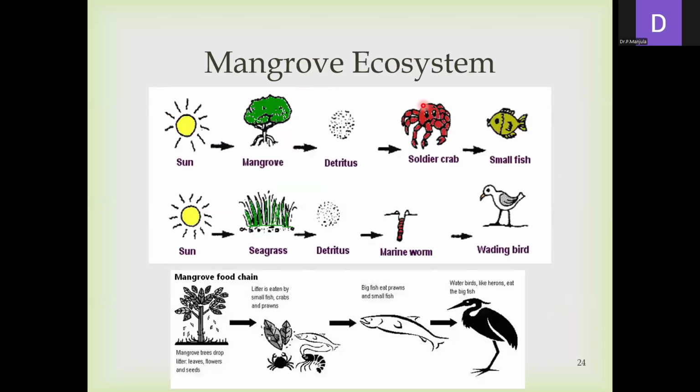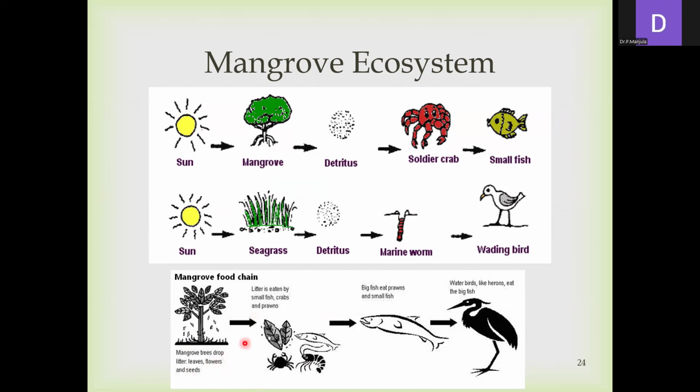In the mangrove ecosystem, here is the mangrove plant, the detritus, and here the soldier crab and small fish. Here the sea grass, that is detritus, that is dead. In this way, in different ecosystems it may vary. The producers and the trophic levels may vary based on the ecosystem. Mangrove trees drop their leaves, flowers and seeds.